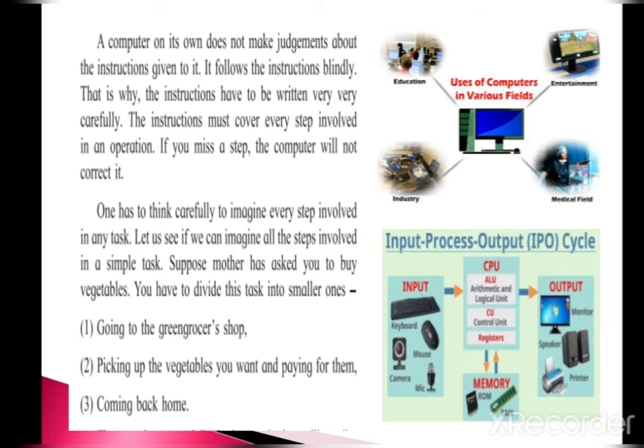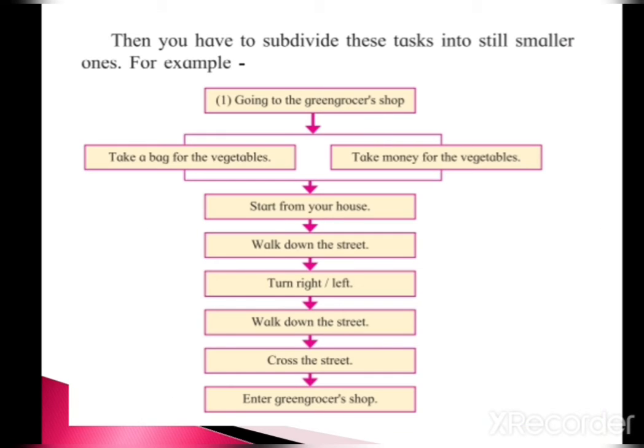Suppose, students, your mother has asked you to buy vegetables. You have to divide this task into smaller ones. Now, you can see here, this is a flow chart which is useful to buy vegetables. Now you have to subdivide your work, that is buying vegetables. First, going to the grocer's shop.